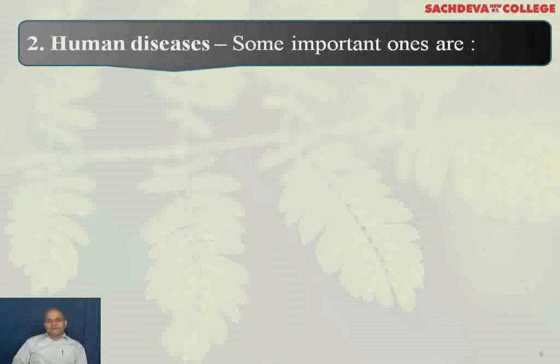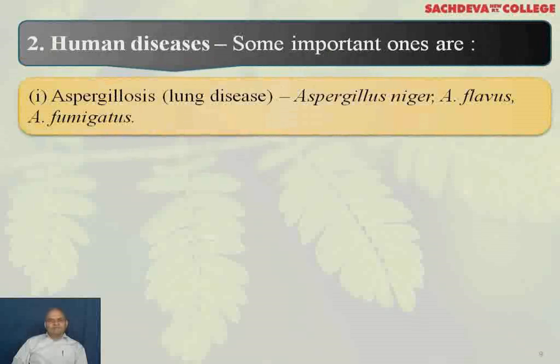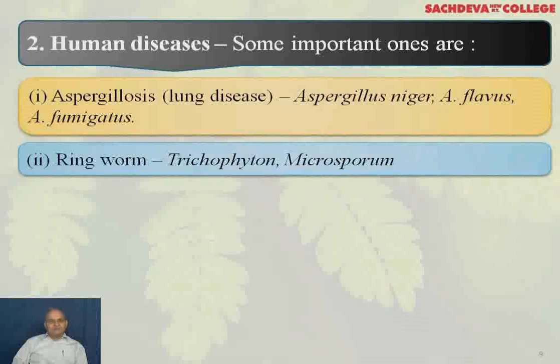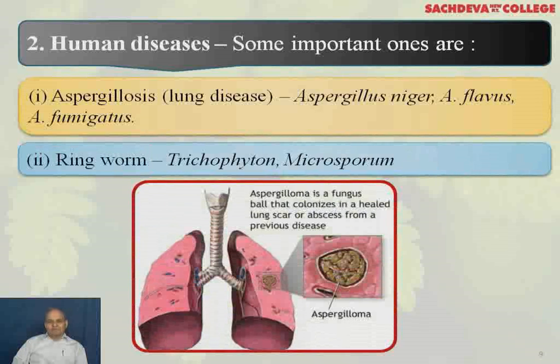Human diseases. Some important ones are aspergillosis, a lung disease caused by Aspergillus niger, Aspergillus flavus, and Aspergillus fumigatus. Ringworm by Trichophyton and Microsporum. This is Aspergilloma, you can see